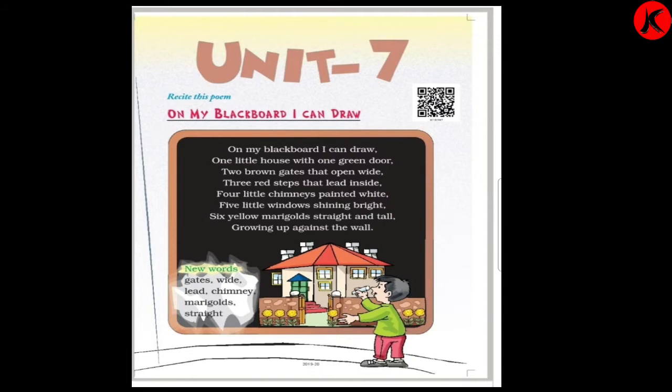Yes, the child is drawing a picture of a house. He is imagining it. In this poem, it tells about the thinking and imagination of a child. The child decides to draw a little house on the blackboard. He tells us in the poem what he wants to draw around his house. He also tells us how many things are there in his house.